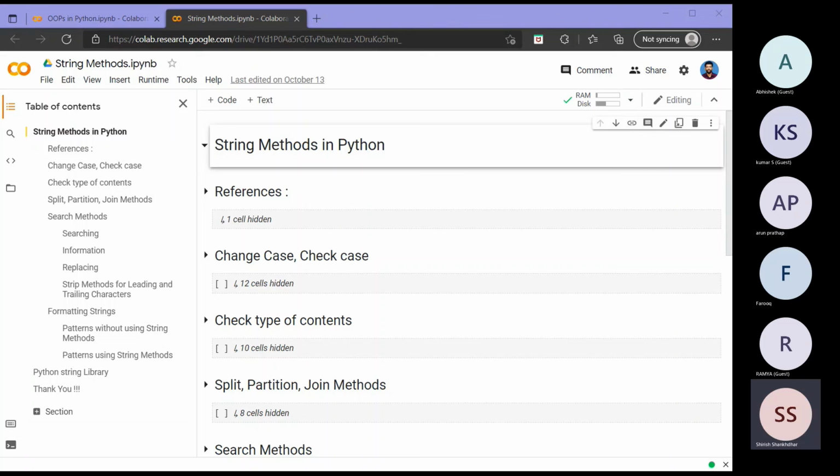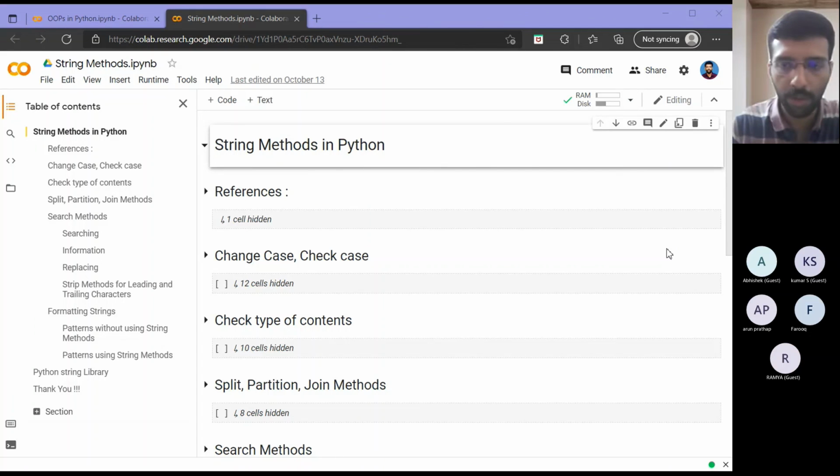We will just familiarize ourselves with the library. So any doubts? Or do you need to go through it in detail? At 21:15 we will start strings and we will wind up by 21:30. Okay.